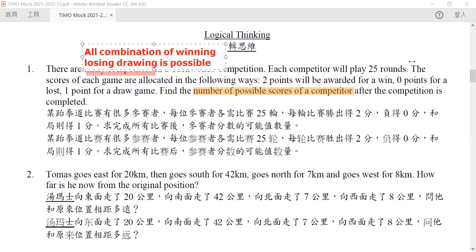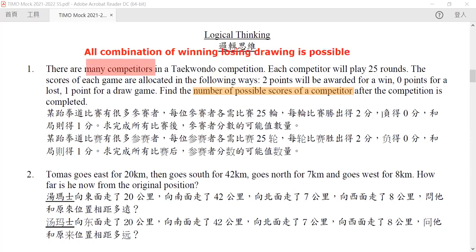Now, if we do not have that many people in here, then the number of winning and losing and drawing may be limited. For example, if there are only 2 people here, if one of them wins, then the other loses, then no one is going to draw. The keyword in this question is that there are many competitors, which means that we can safely regard all combinations of winning, losing, and drawing for these 25 rounds as possible. Okay, this is very important.